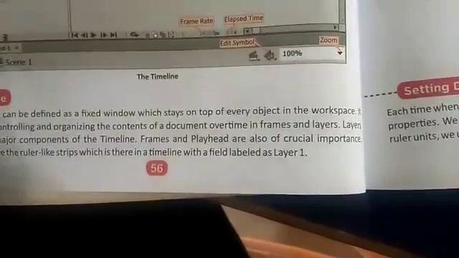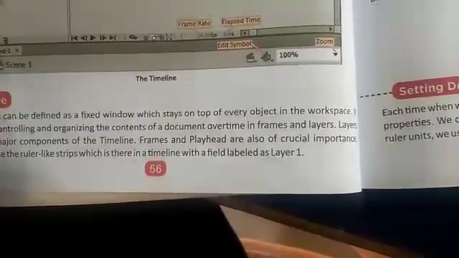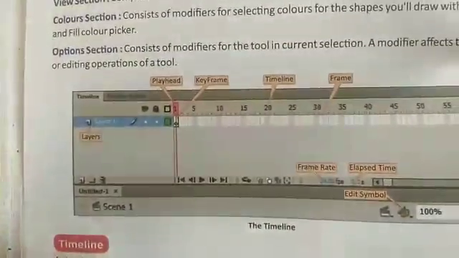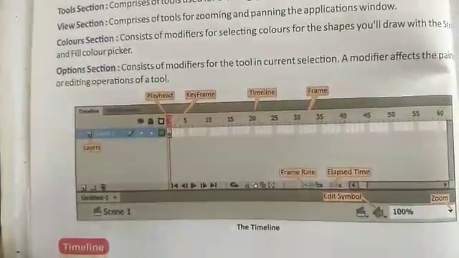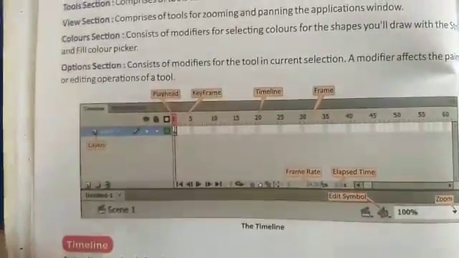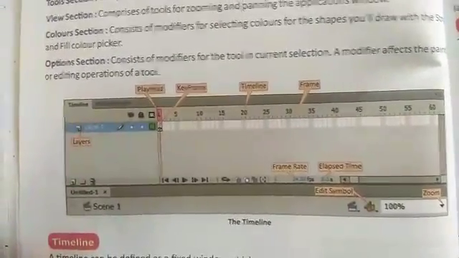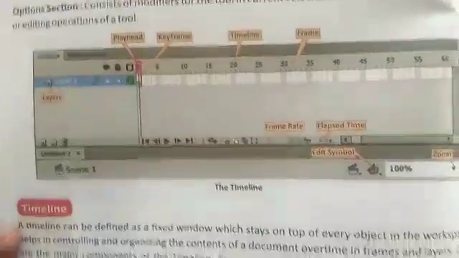Frames are the ruler-like strips in the timeline with a field labeled as Layer 1. This is a diagram of the timeline, showing how it appears. It consists of the playhead, keyframe, timeline frame and Layer 1.